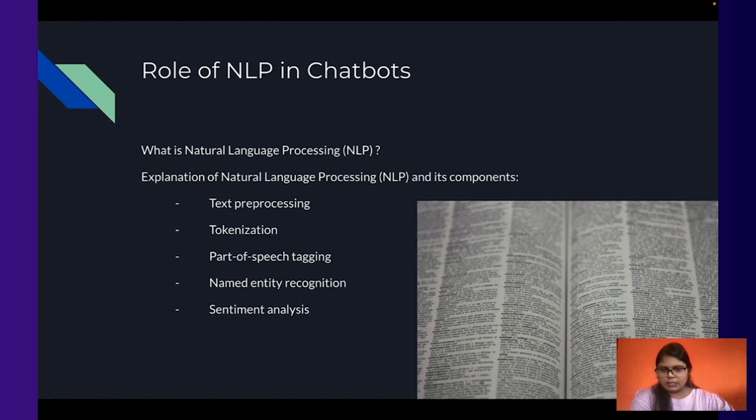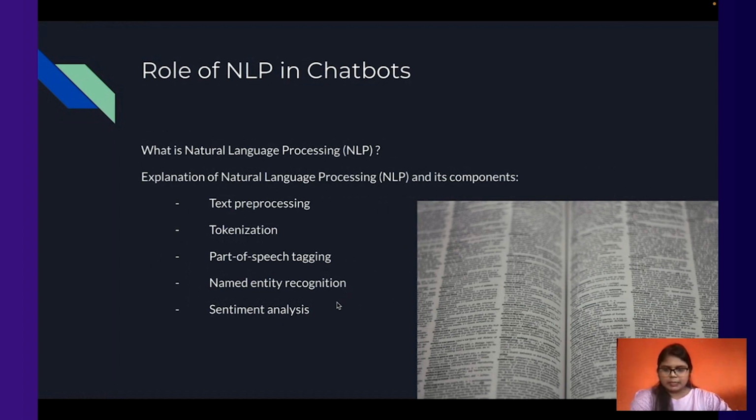Now comes named entity recognition. This has been very useful in today's world because it helps us identify and categorize named entities, for example names, locations, and organizations. If you give a line to a chatbot saying that I would like to go to this restaurant at this place, or something which includes location names, it will automatically recognize those texts, and it will be able to analyze data based on that.